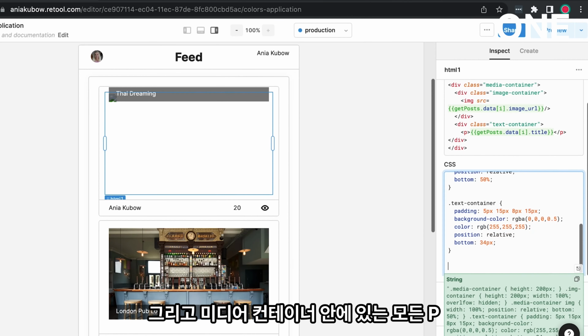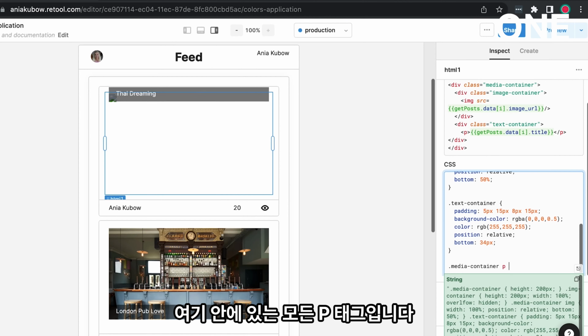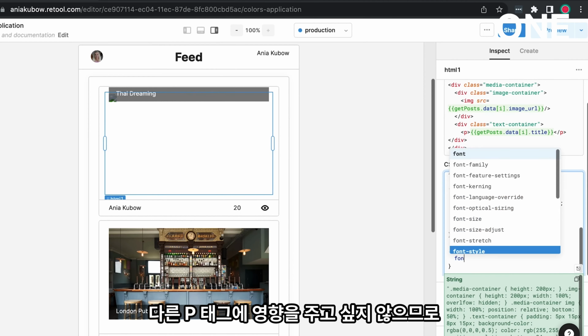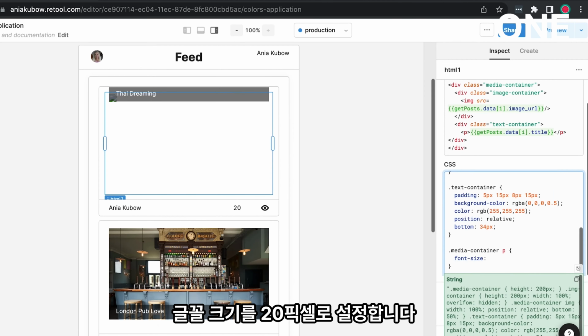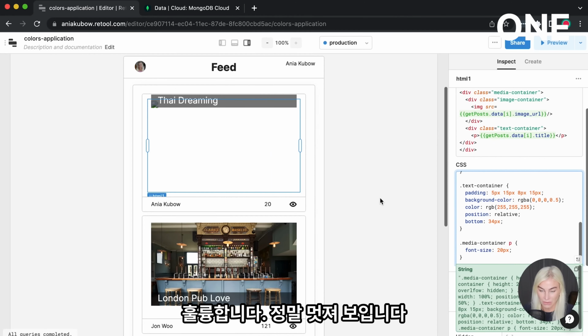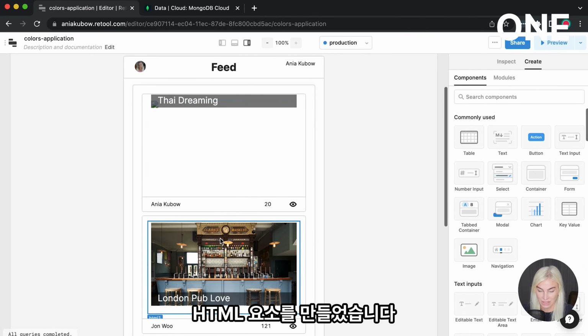And also maybe let's style any p tags that live inside the media container. So any p tags that live inside here. So we don't want to affect any other p tags. I'm going to have the font size of 20 pixels. Great. So that is looking wonderful. We've just created our custom HTML element, which is going to be this image.